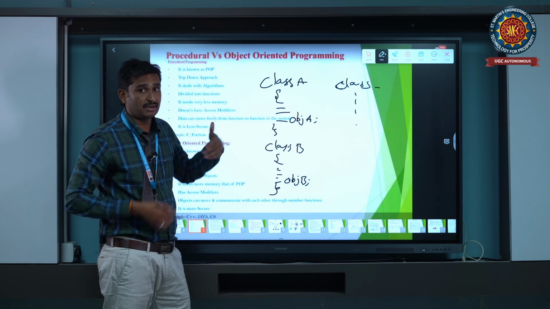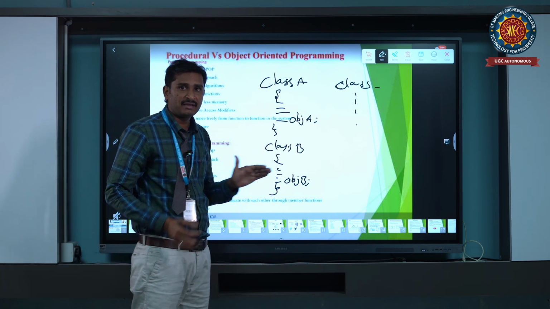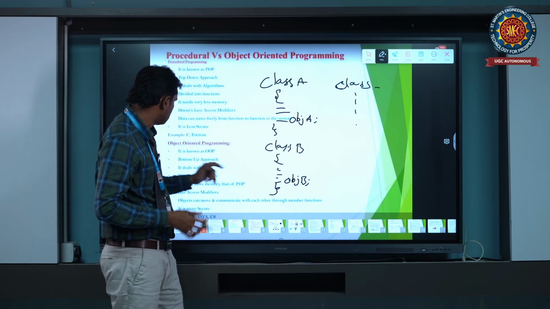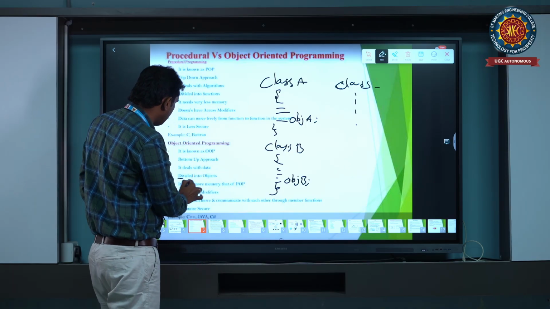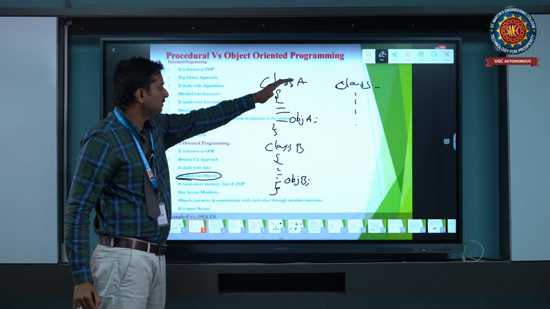Without an object we cannot call that class. Each class must have an object, so that is why we say it is divided into objects.